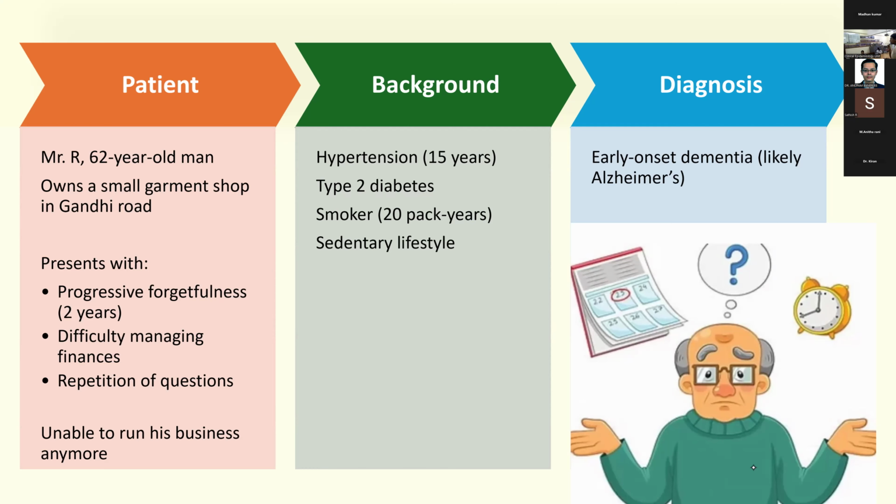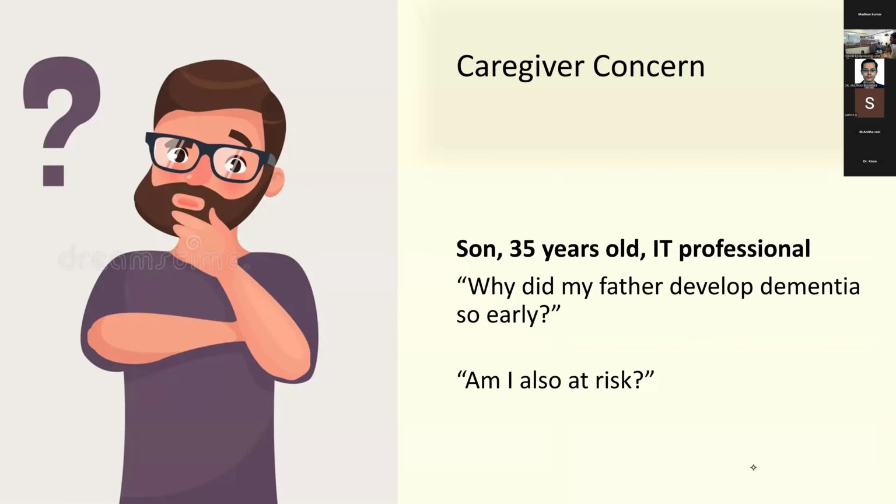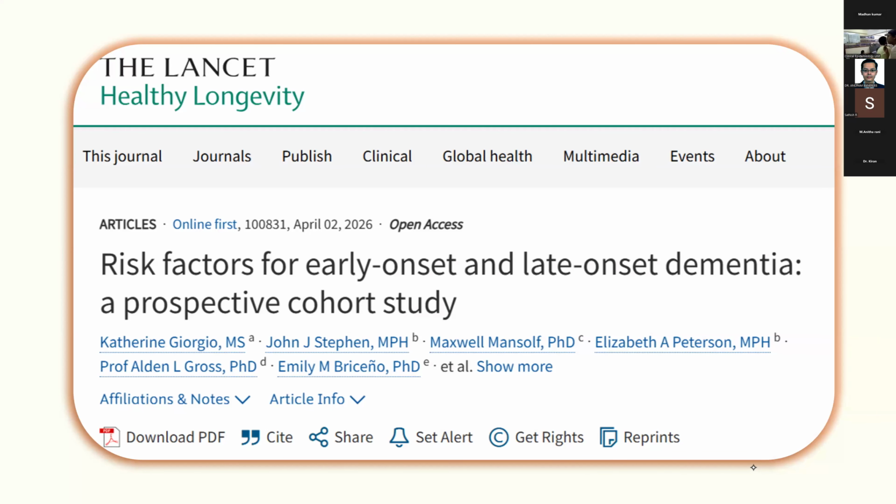So his diagnosis is early onset dementia because his age of onset is less than 65 years, and most likely it's Alzheimer's disease. His son has some concerns. He's an IT professional. So he asks you, why did my father develop dementia so early? Am I also at risk? Now, to answer these questions, let's look at a study from the Lancet, published in Healthy Longevity. It's called Risk Factors for Early Onset and Late Onset Dementia, which is a prospective cohort study.